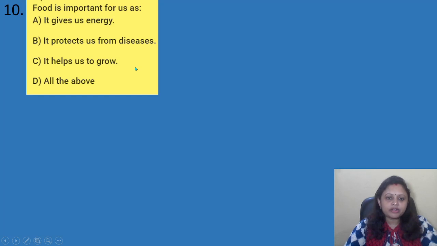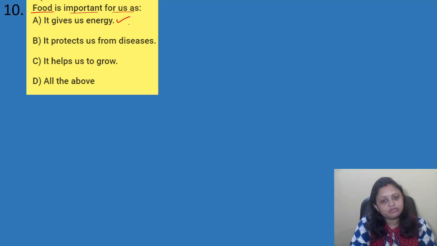Food is important for us as, options are A. It gives us energy. B. It protects us from diseases. C. It helps us to grow. D. All the above. So, food is important for us. Okay, food is always important for us. Why? It gives us energy. Yes, we get energy from food.